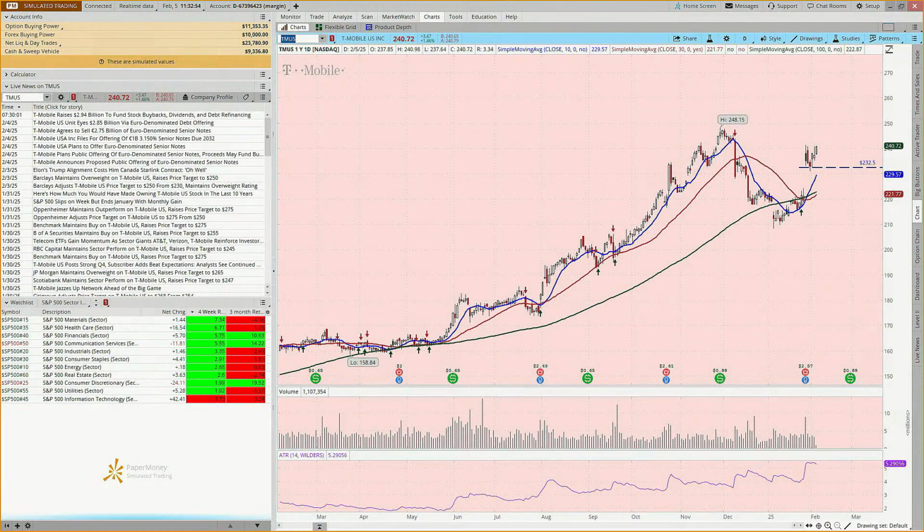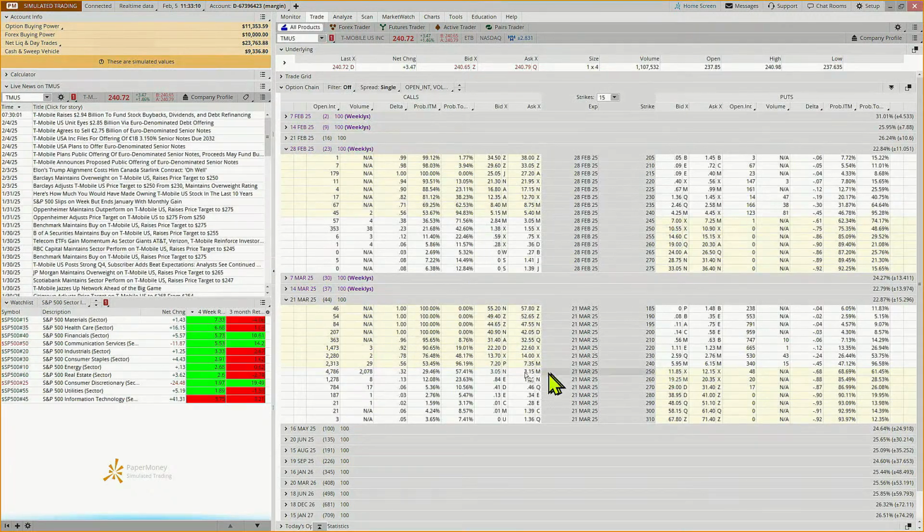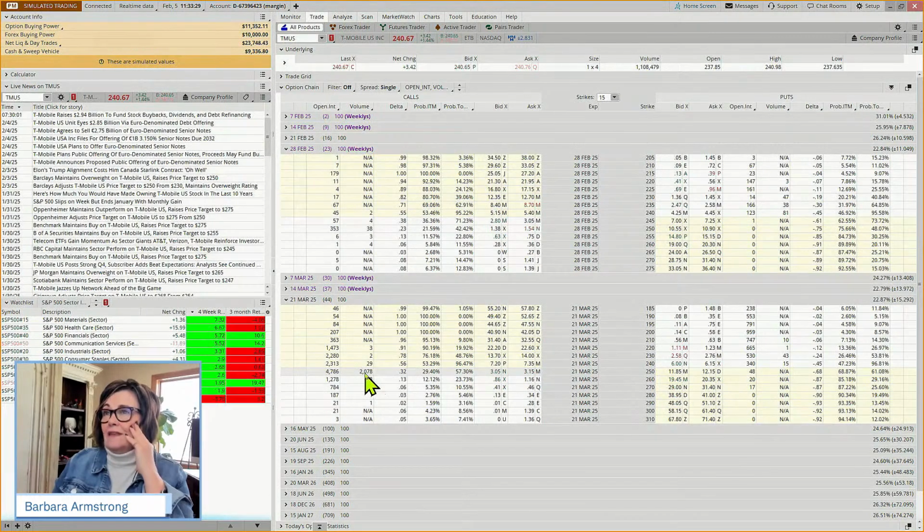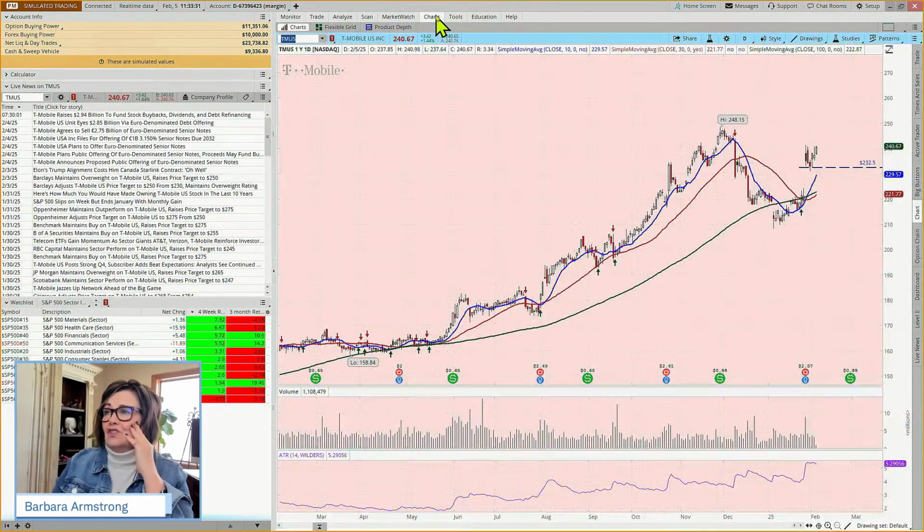But might we want to place a bullish trade? And what might that trade look like? Could we do a long call vertical? I know we've done a couple of those today. And could we do a long call? We could do a long call on this if we wanted. If we did a long call and went out to March, have we got enough contracts? There's a $10 bid-ask spread. We've got lots of volume, actually lots of volume traded even today on this one. The stock traded over 1 million shares.